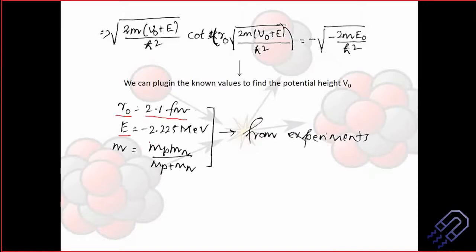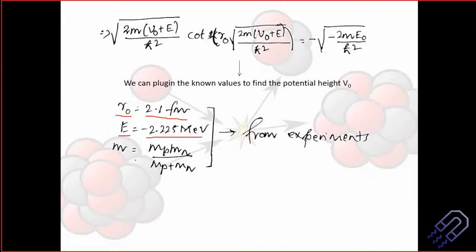R naught is 2.1 fermi, E is equal to minus 2.225 MeV, and if this is a minus, I can put a minus here, this becomes plus, so this is a real quantity. If this is a real quantity, whatever value of potential I derive is going to have some definite value, and we can use mathematical tools and, with the help of technology, computers and all, do the calculation in a much simpler way.